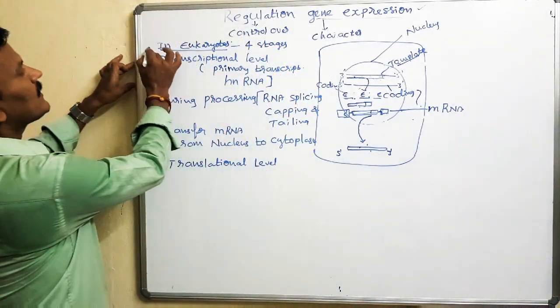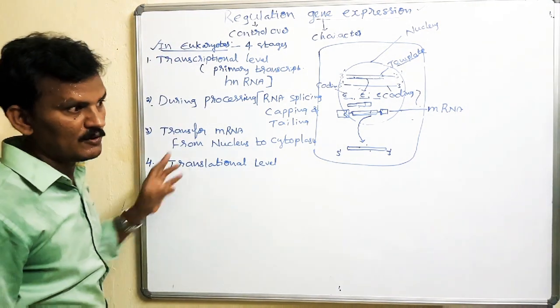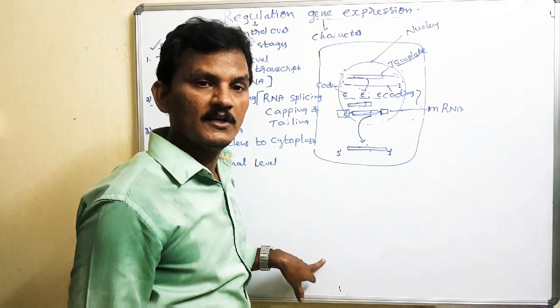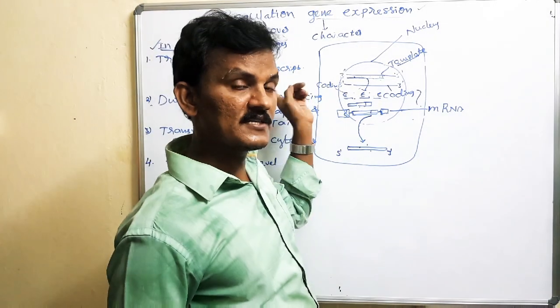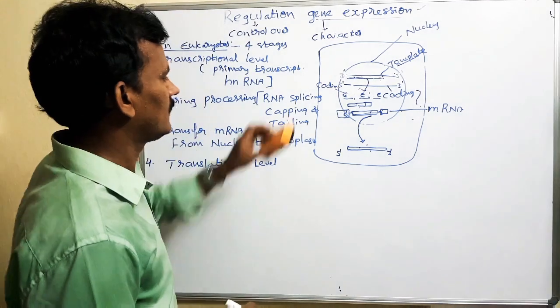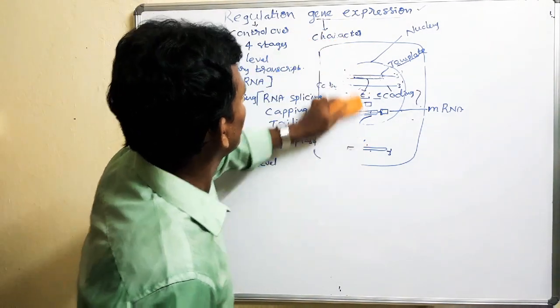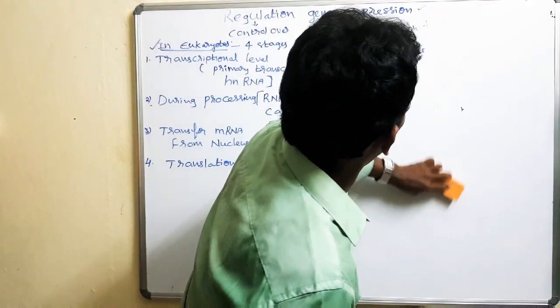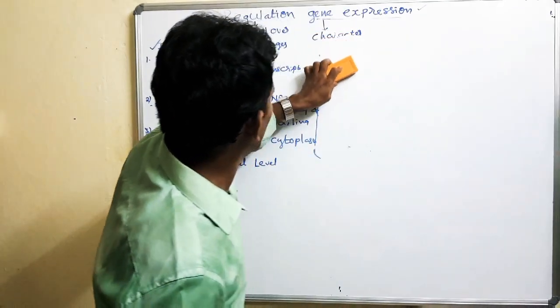This is in the eukaryotic individual, as I said. But what about the prokaryotic individual? In the prokaryotic individual, gene expression is influenced by many factors.